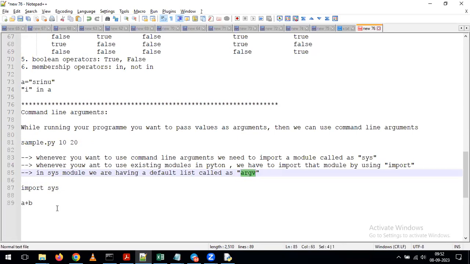All of this happens whenever we import the sys module; then your default list comes into the picture. What is the name of the default list? The default list name is argv. So the default list comes into the picture whenever we use the sys module. But why do we want to use the sys module? My requirement is to pass the arguments like this, and by passing these arguments I want to handle my program. Everything is interlinked here. For this program, I want to pass the arguments. To pass the arguments, we use the module called sys. To use this module, we perform the import operation, and with the help of the import operation we can import the module.